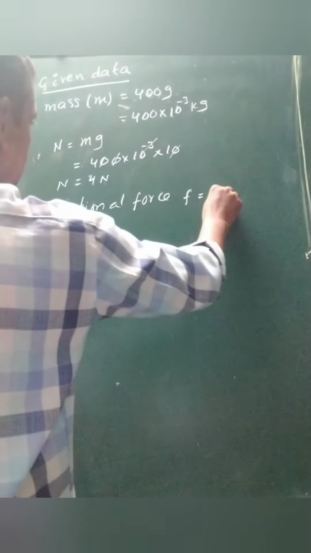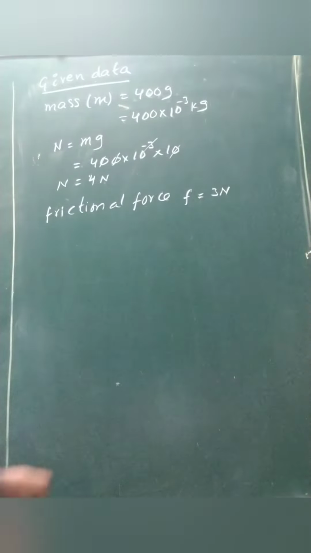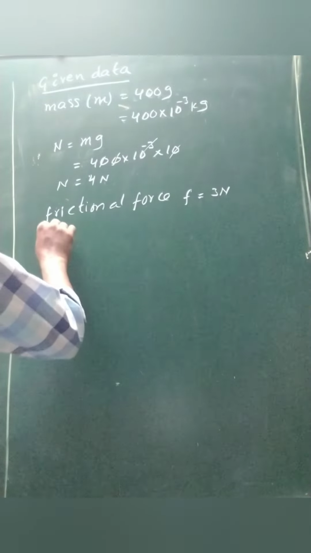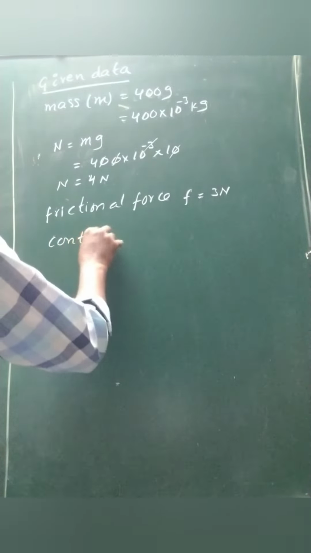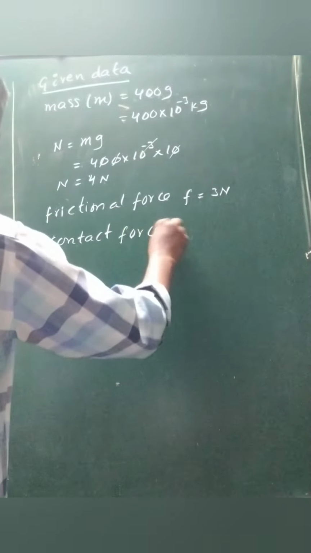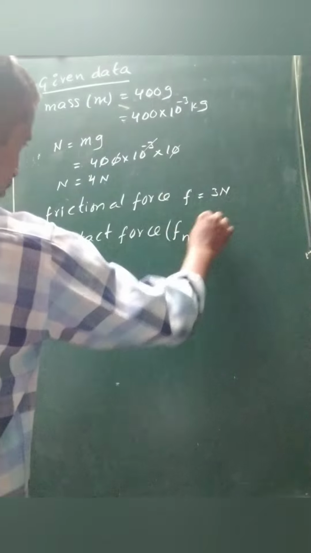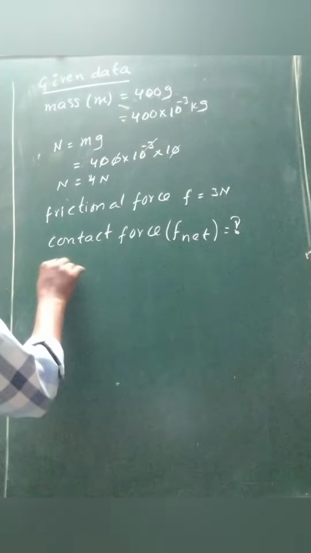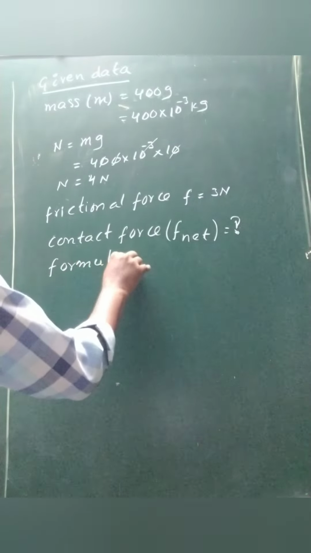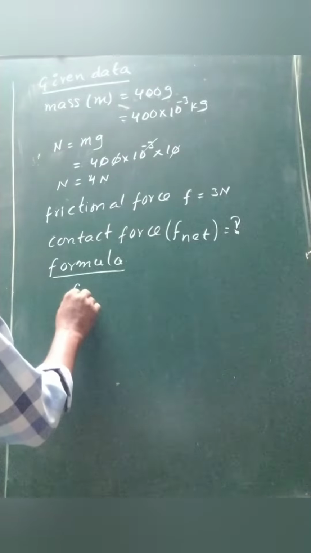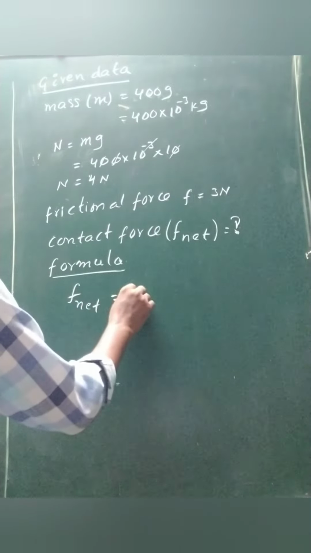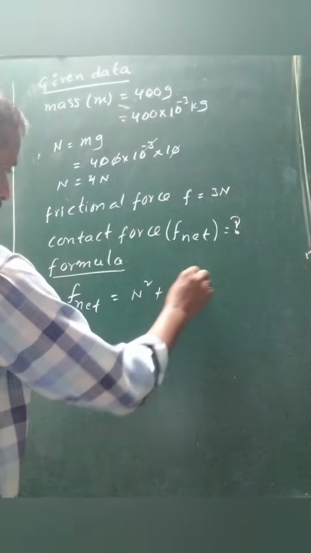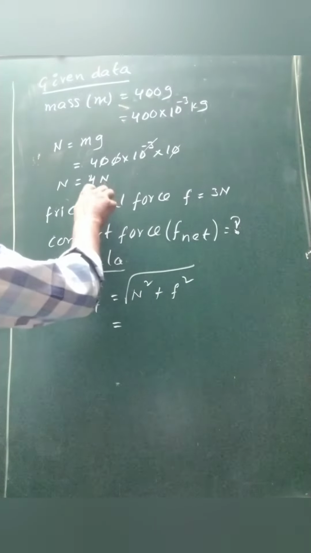Then the frictional force f is 3 newtons, not 4 newtons. Now what we have to find is the contact force, F net. The formula: F net is equivalent to the square root of normal squared plus frictional force squared.